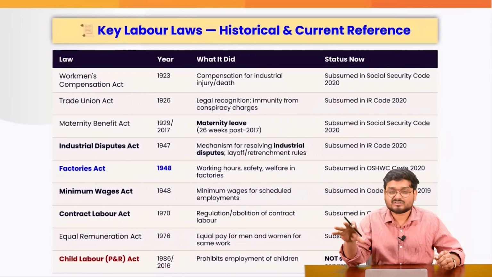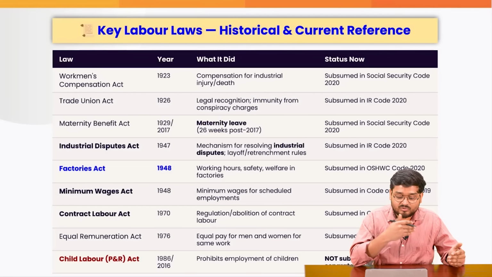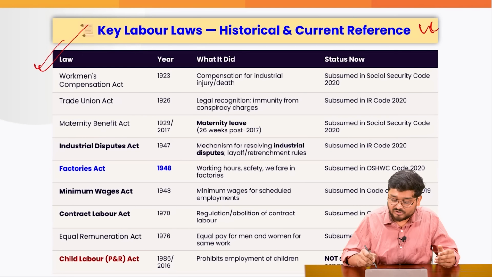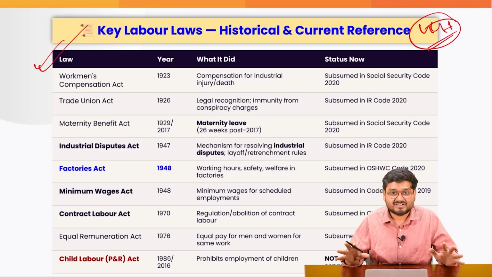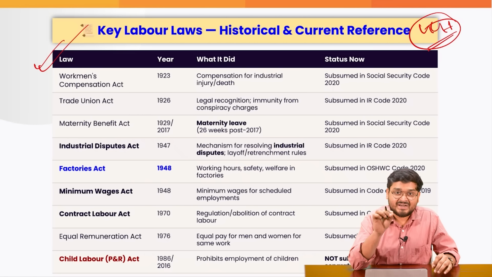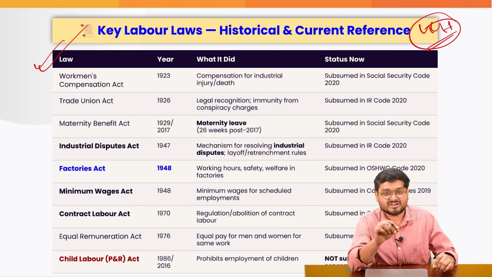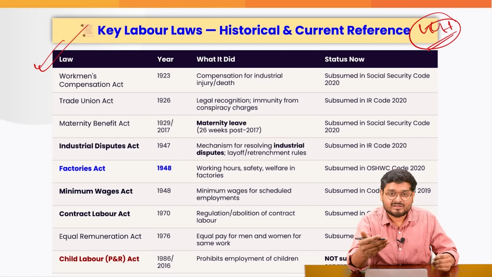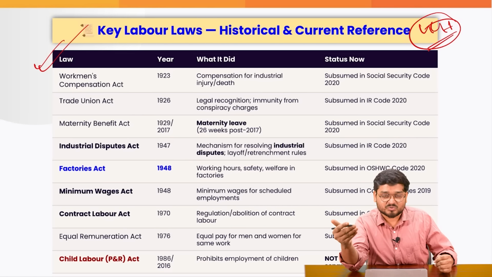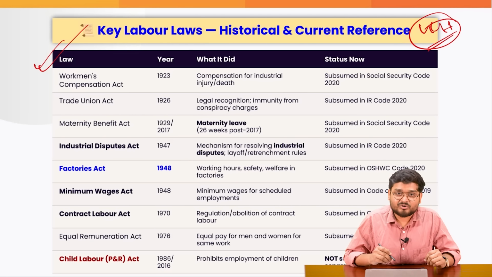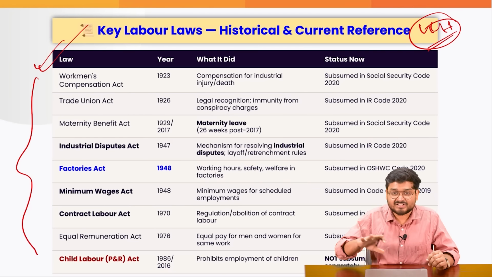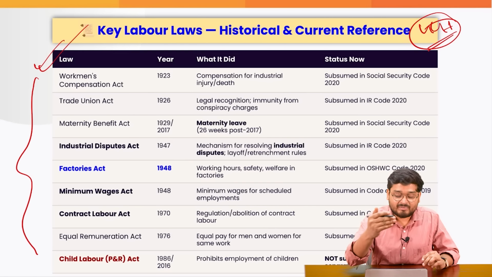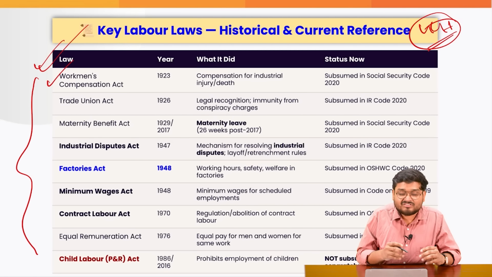Because back then, from pre-independence time to even post-independence times, we had so many different laws. We had more than 44 laws regarding labor, and that was one of the main reasons why India suffered in the manufacturing journey. You have understood that we have kind of skipped manufacturing when we talk about India's economic growth, right? But at the end of the day, we have to understand these were the many laws, apart from many other laws also, which impacted India from actually having a good manufacturing base, because these were very restrictive laws.